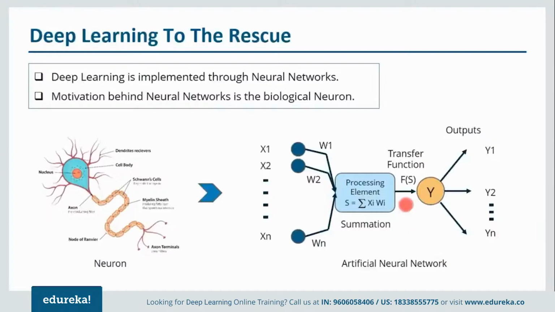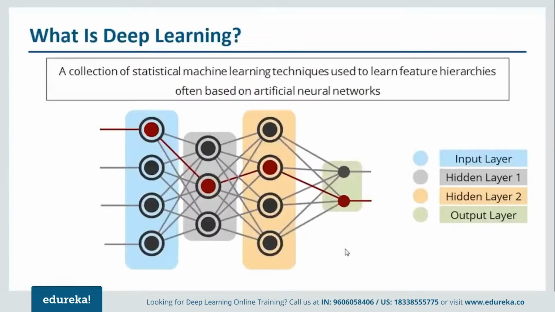So this is neural networks in a nutshell. Now let me tell you guys, this is just an introductory session to deep learning, just to explain how it actually emerged, what are the reasons it came into existence, and a little bit of introduction about how it actually works. So we'll move forward and understand what deep networks are. Basically deep learning is implemented with the help of deep networks, and deep networks are nothing but neural networks with multiple hidden layers. Now what are hidden layers?